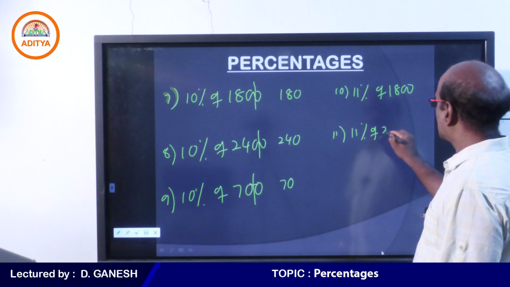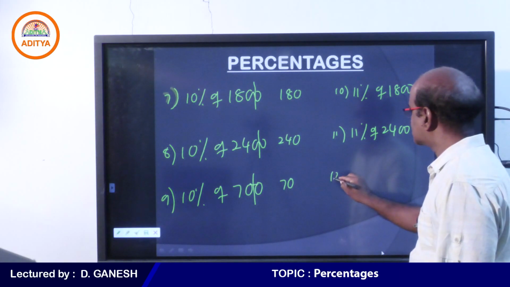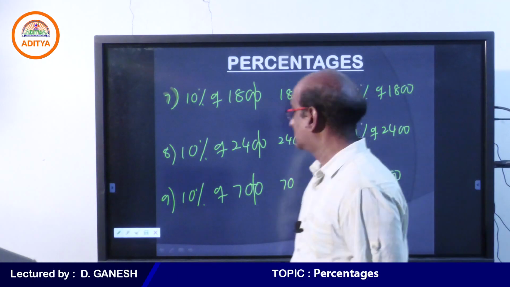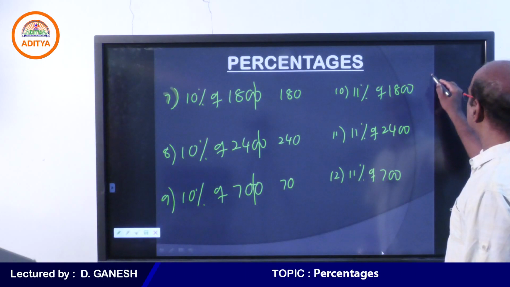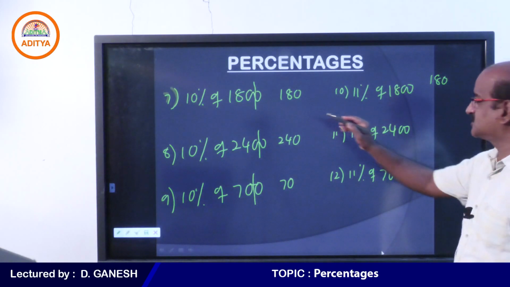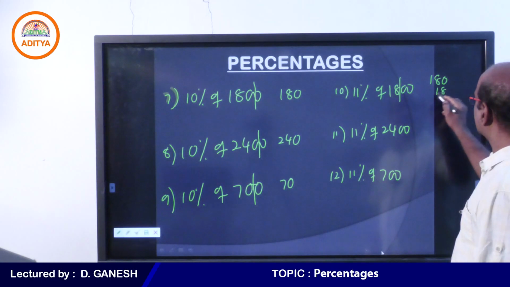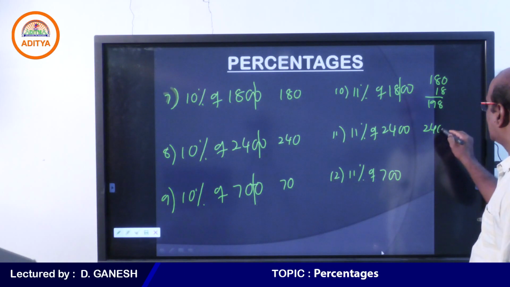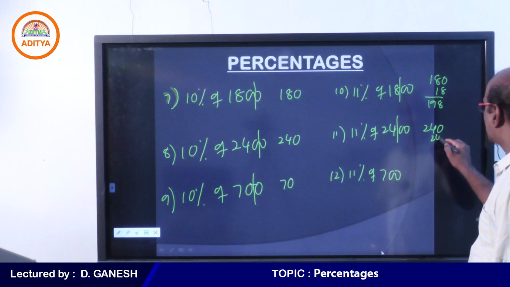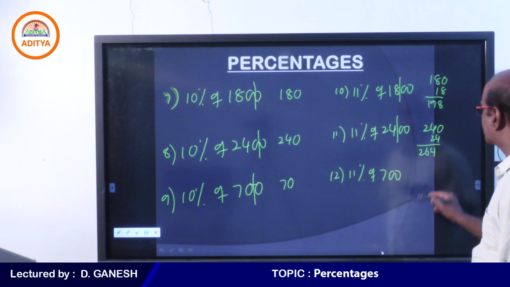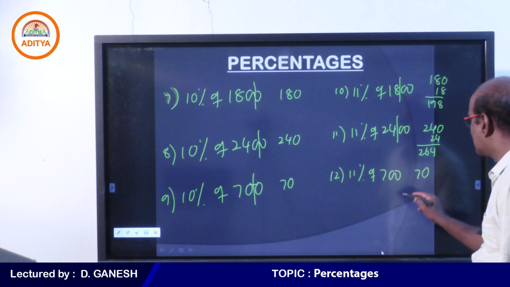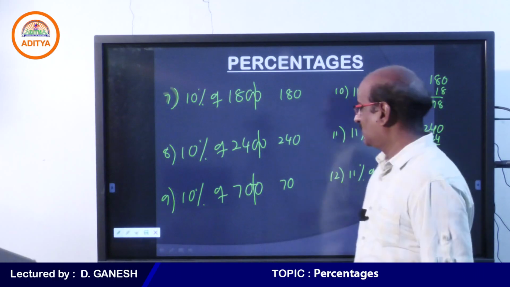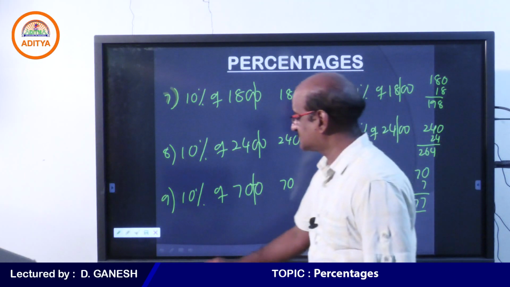11% of 2400. Come on student. 11% of 700. Quick. So 11% of 1800: the 10% is 180, we already know that, and 1% is 18, so that is 198. And 10% of 2400 is 240, we already know that, 1% is 24, therefore your answer is 264. 10% of 700 is 70 and 1% is 7, hence your answer is 77. So this is about percentage calculations, and of course we are not done.